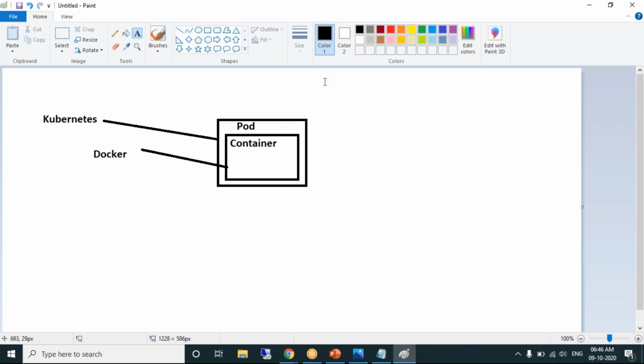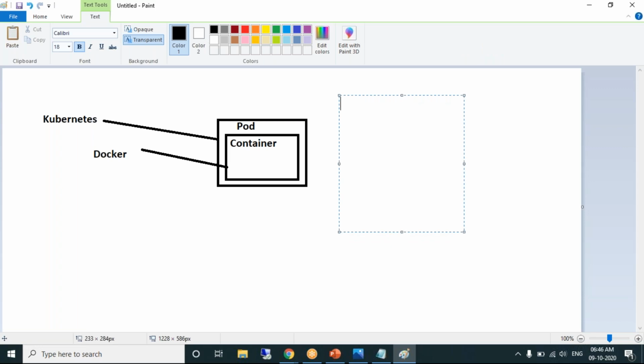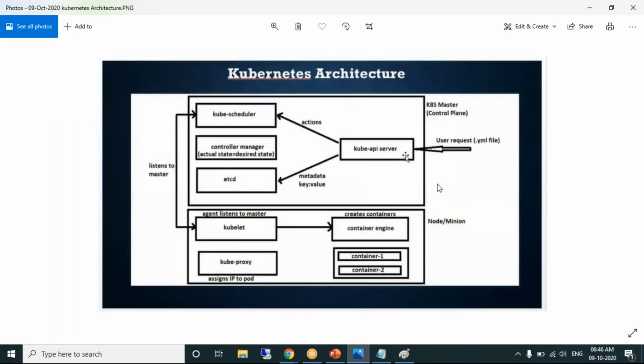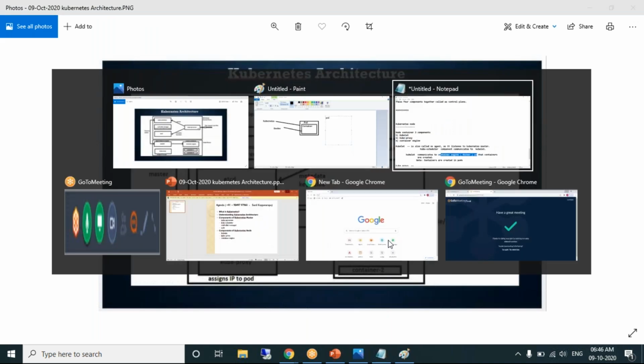You will mention your requirement in the form of a YAML file, and you run the YAML file. So that information will be sent to kube-scheduler. It will take the action. It will trigger the kubelet, and finally, you need to create a container, right? So this will trigger the container engine. So the container gets created. That's how, on a high level, the communication happens.